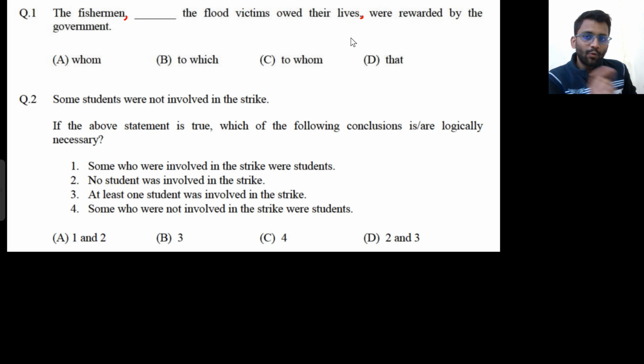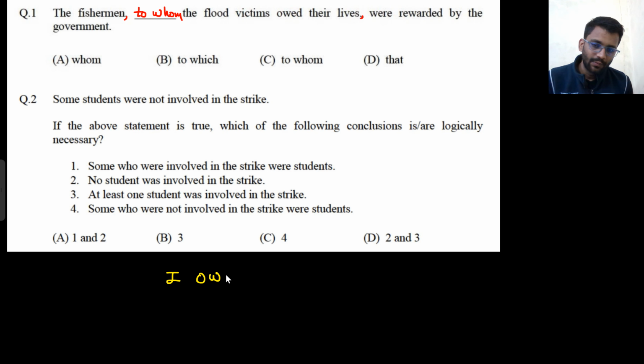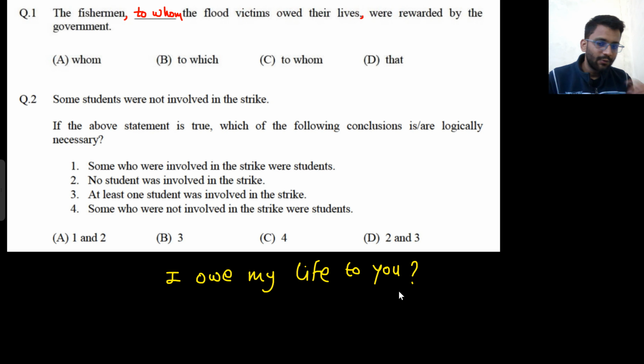So the fishermen to whom flood victims owed their life. Like, have you heard these statements? Like, I owe my life to you. I owe my life to you. That means if I am alive today, it's because of you.